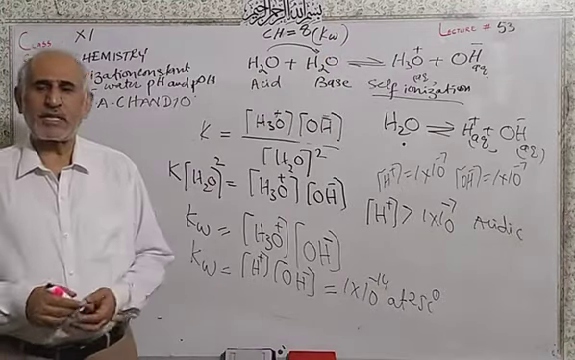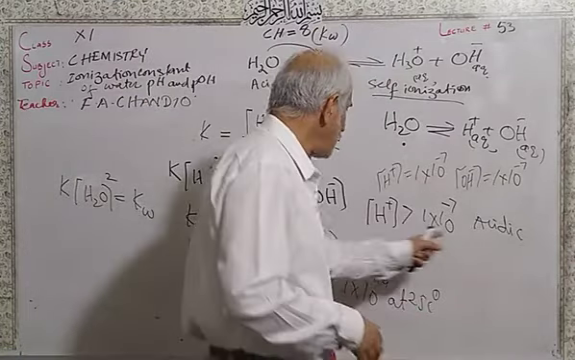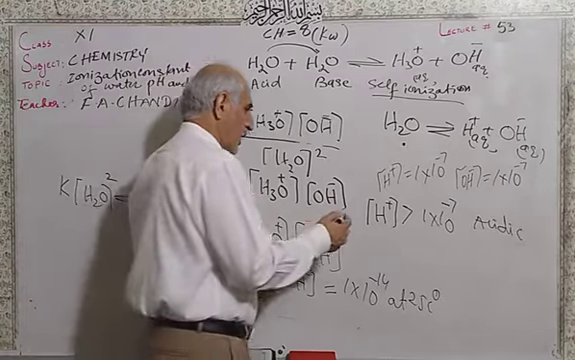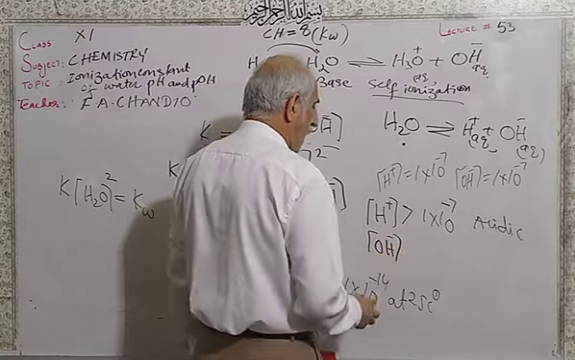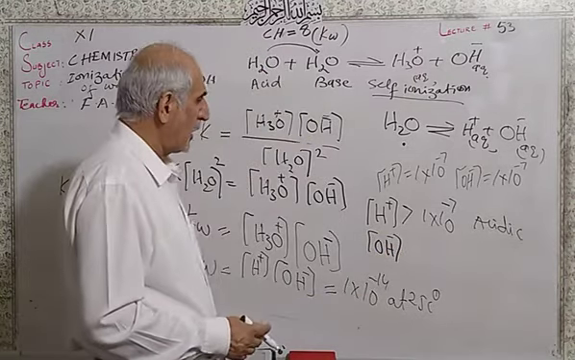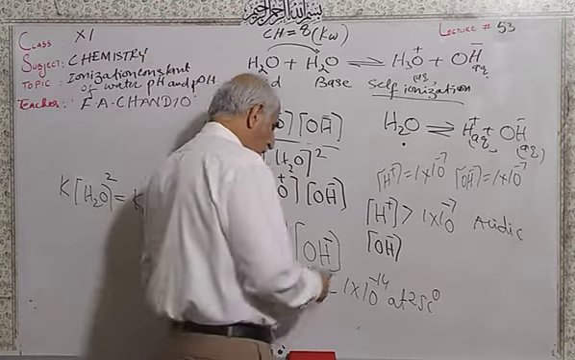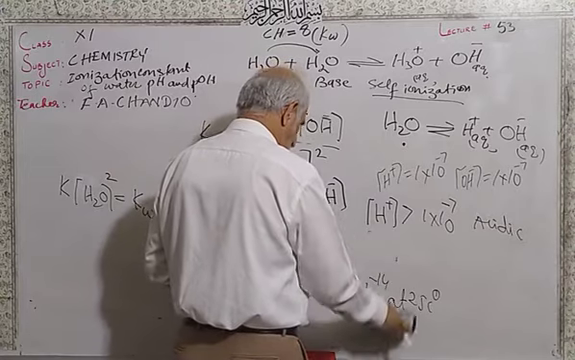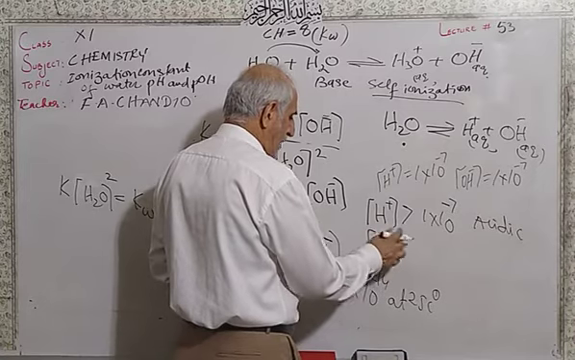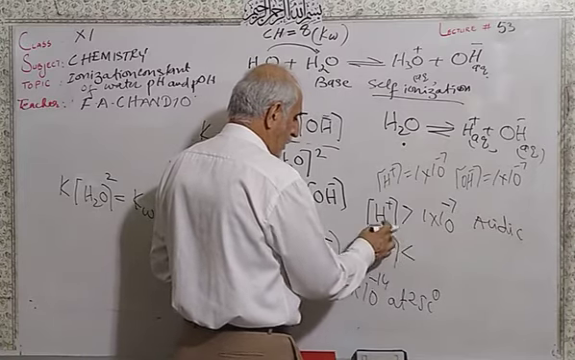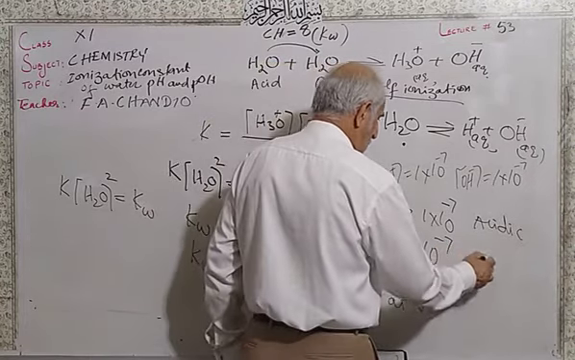Means 10 raised to the power minus 6, minus 5, minus 4, they are greater than 10 raised to the power minus 7. The solution will be acidic in this case. So when the hydroxide ion concentration is going to be greater, or in other words, if I write here the hydrogen ion concentration, if the hydrogen ion concentration is less than 1 into 10 raised to the power minus 7, the solution is